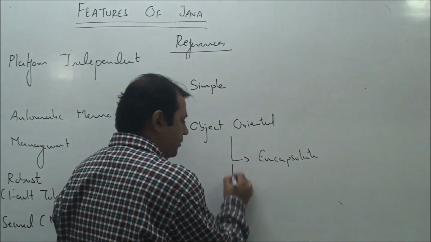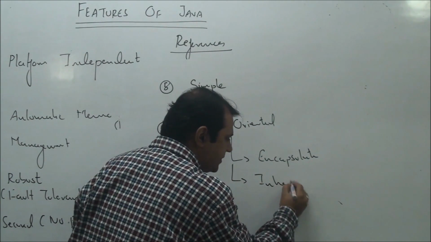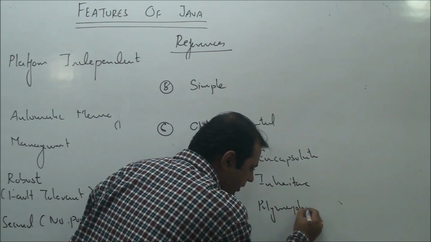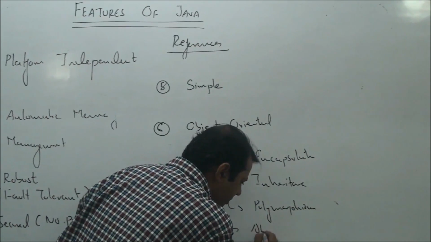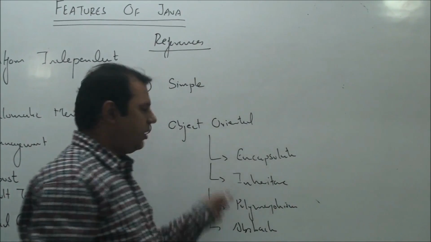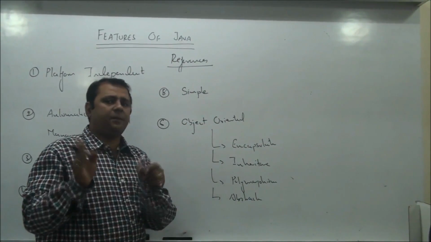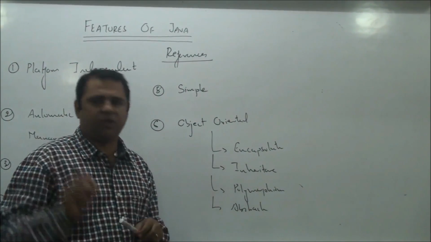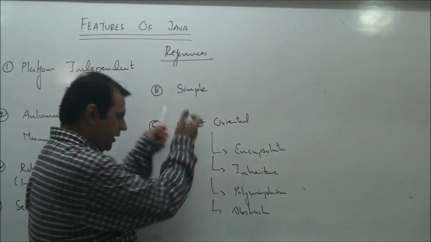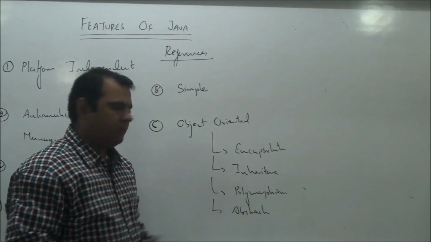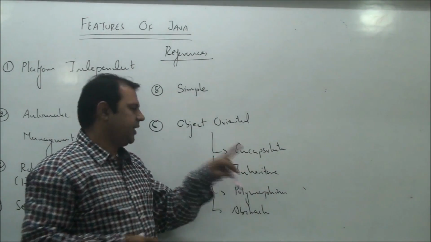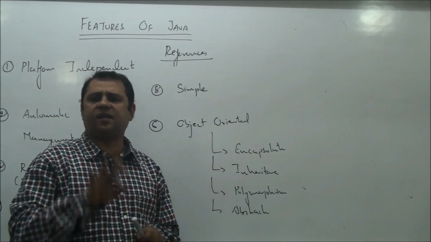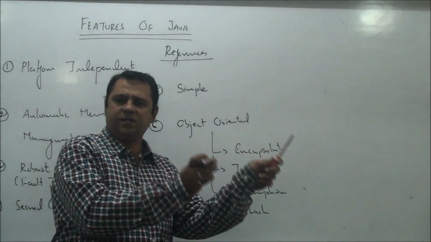So features like encapsulation, inheritance, polymorphism, and abstraction can very easily be demonstrated and learnt in Java because they all are building blocks of a programming paradigm which is called object-oriented programming. So by learning object-oriented concepts, if you want to implement them in Java, you can easily choose Java as an implementation language because it supports encapsulation, inheritance, polymorphism, and abstraction. Almost every feature learnt in object-oriented programming is supported by Java, right?